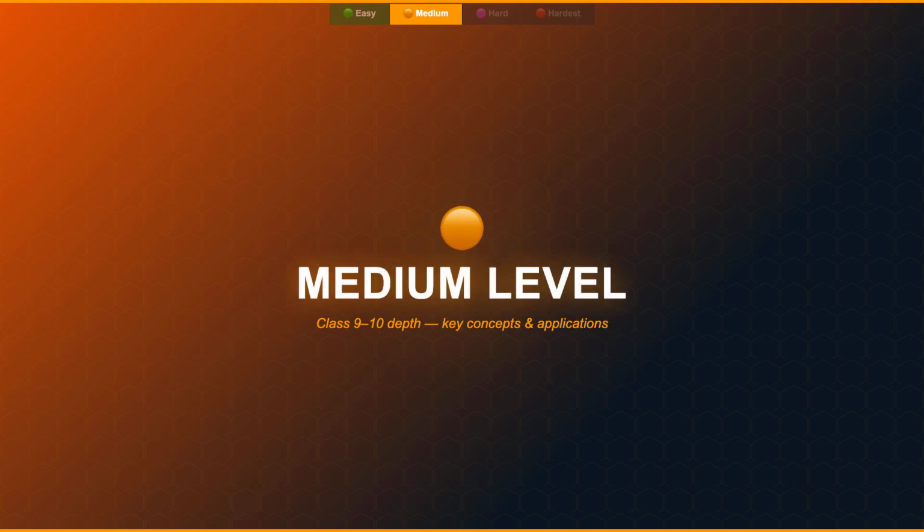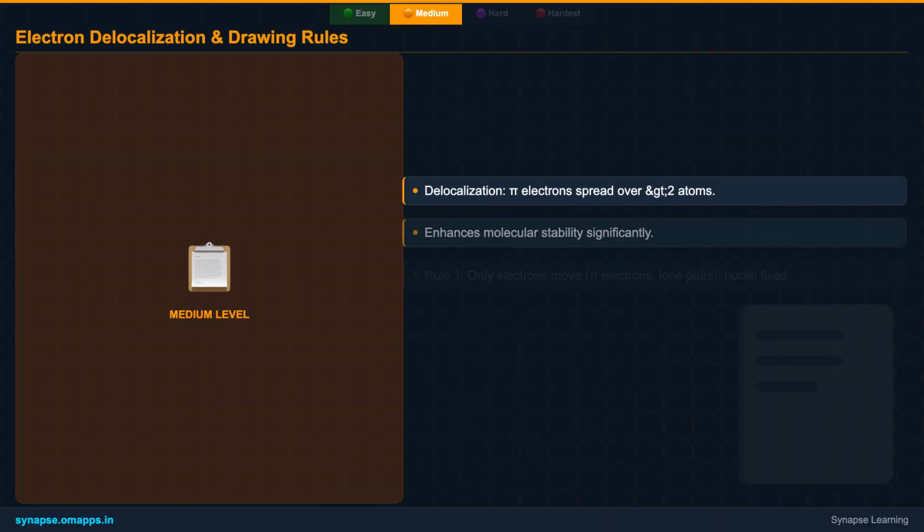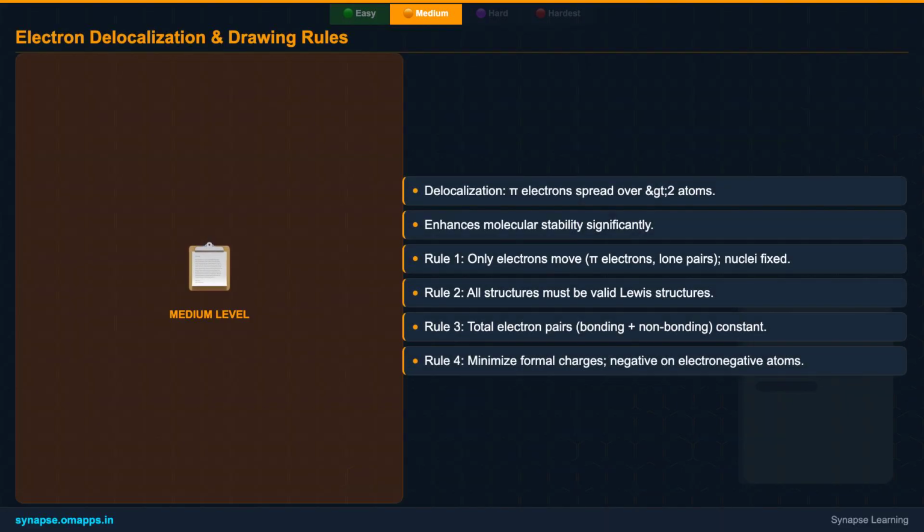In the medium level, we'll explore the why and how of resonance in more detail. At the heart of resonance is the concept of electron delocalization. Instead of electrons being stuck between just 2 atoms in a bond, they're spread out, or delocalized, over 3 or more atoms. This happens particularly with pi electrons in multiple bonds and lone pairs.